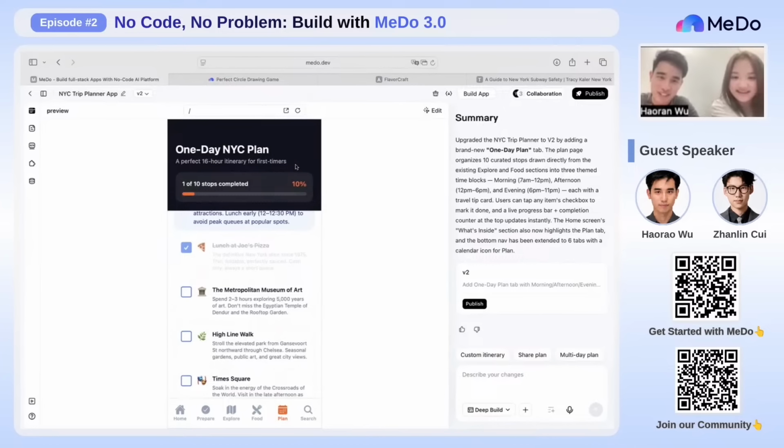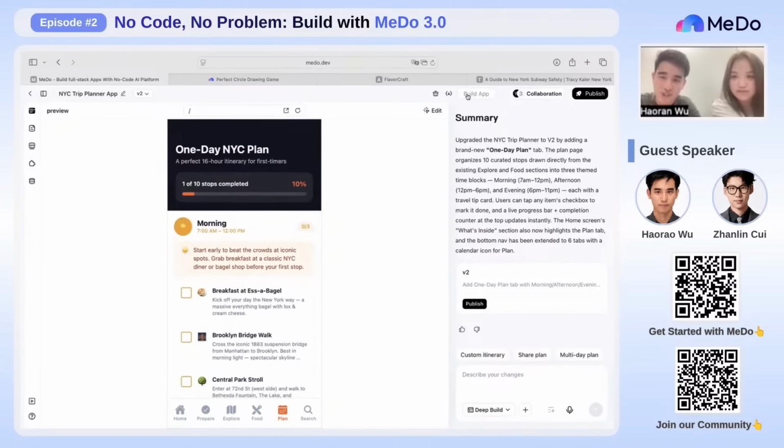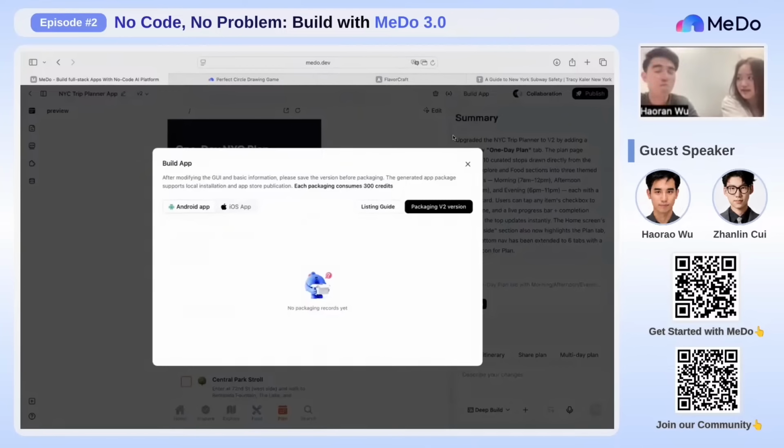And also, I want to explain one more feature here on this page, as we've got version 2. Previously I talked about how we can pack apps. I think this is one of the most important features in the new version of MeDo 3.0. Basically, here you can build your app with the build app button. After that, we can pack it as an Android app or an iOS app. For Android, MeDo also supports sending it directly to your mobile device.